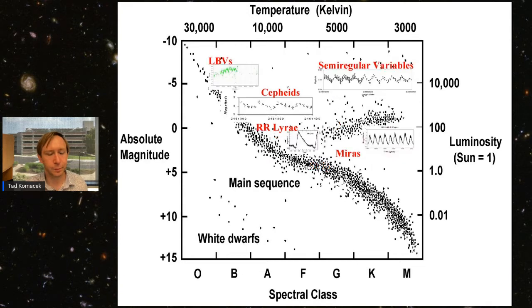And so importantly, we can then understand these stars in greater detail individually by studying their light curves, because we can link the exact way that the star varies in time. So these are plots, each of them, of the star's brightness as a function of time. And you can see they each have characteristic patterns. And so the characteristic patterns are linked to types of variability, which are then linked to positions on the HR diagram.